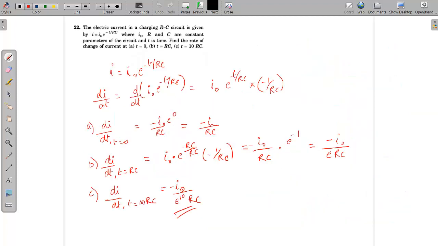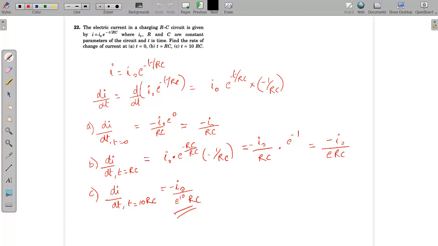Okay. Now we'll see a little bit of calculus. Calculus will be coming later on also in physics, so I will be explaining whenever it comes. Let's see this question 22. The question says that the electric current in a charging RC circuit, R is resistance and C is capacitance. We'll study it when we are studying electricity. So there is a resistance, and a capacitor is also added in that. That kind of circuit is called a resistor capacitor circuit.